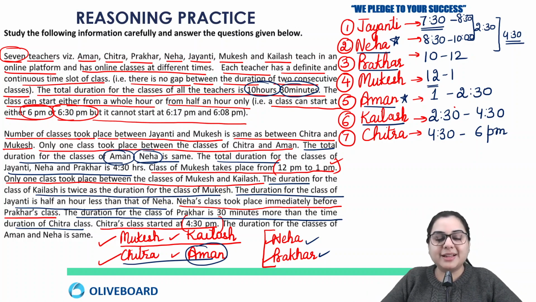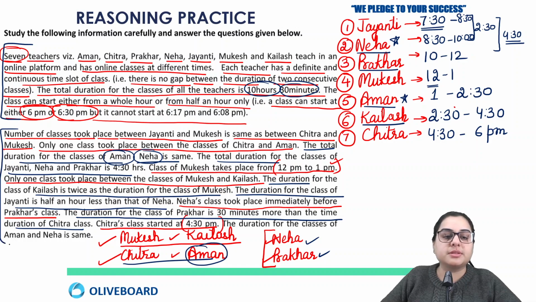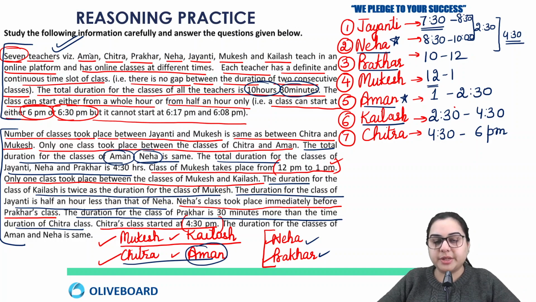Now you must be thinking that this was easy, but it's only easy after understanding. If you understand it well, you'll find it easy. But before you start a question, you should always look at what the details are. What happens is you hardly read this information, you just start solving. But you should also check this first paragraph, because all the confusions lie in your first paragraph. Only after reading the first paragraph to know what we have to solve, could we start with the information. Okay, so this is the solution.